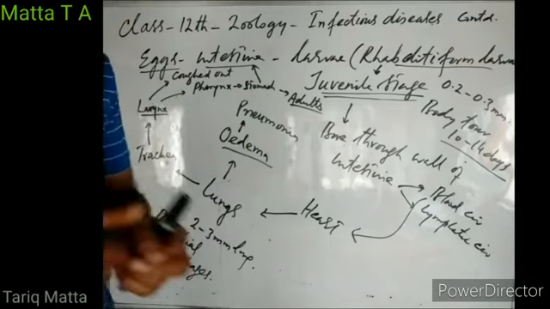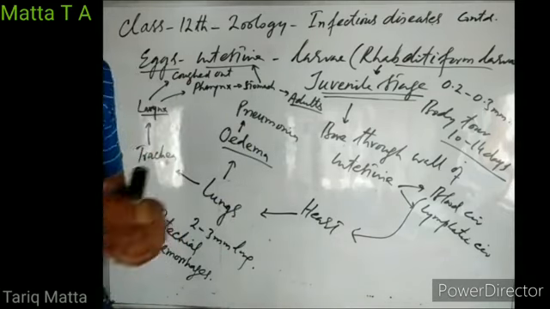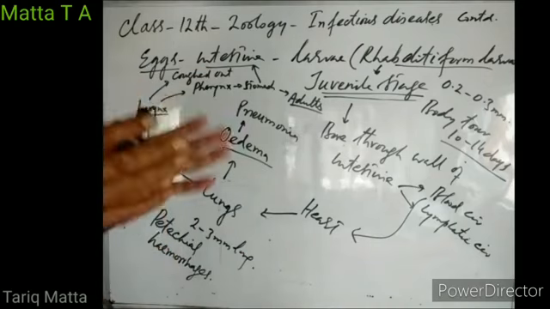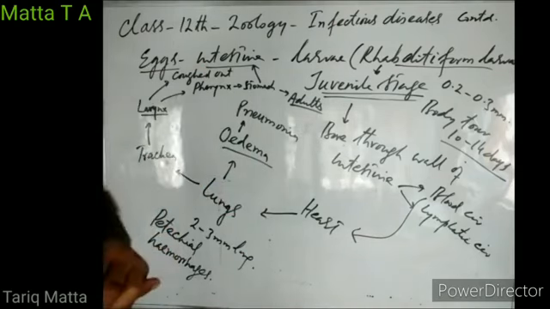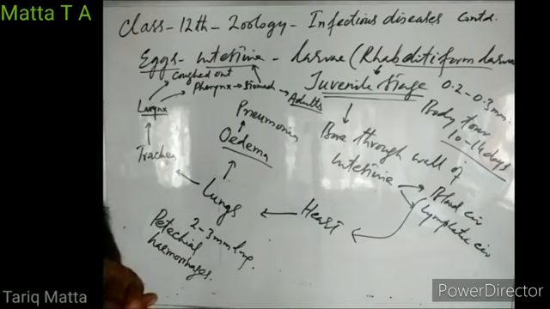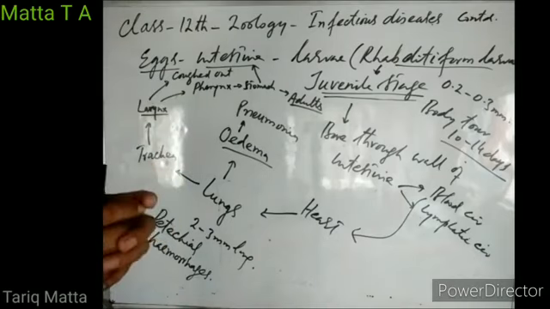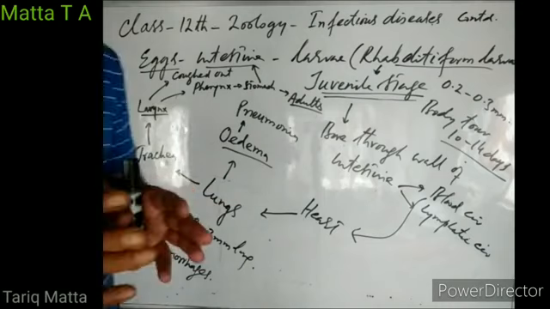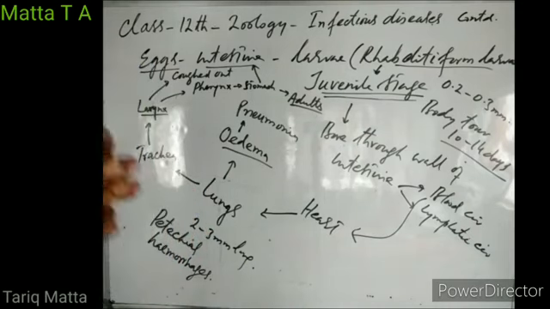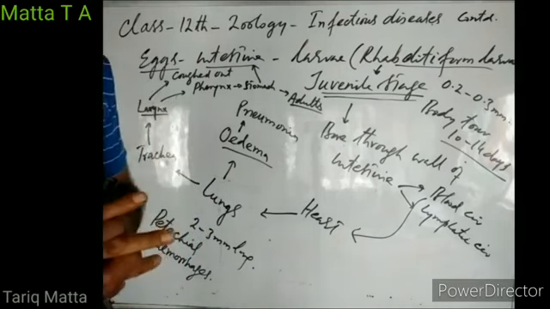Sometimes the larvae enter into the hepatopancreatic duct or directly into the pancreatic duct, causing obstruction in the release of pancreatic juice, right? Sometimes they block the bile duct, causing obstructive jaundice, right? So these larvae, through blood circulation, may reach any body organ and cause various types of injuries to those organs.